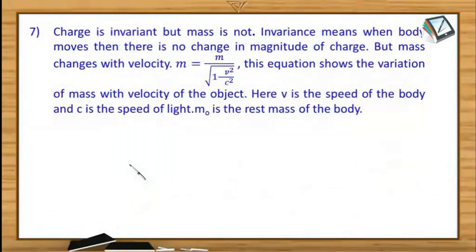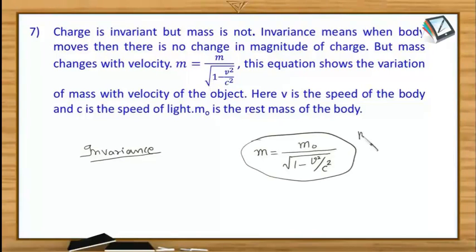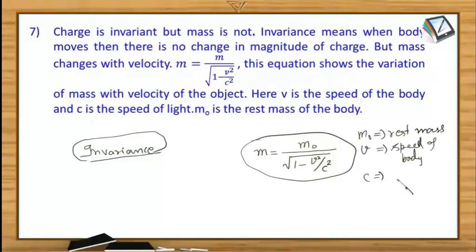There is another important property related to the charges. That is, there is a property of invariance. If I ask you, have you seen this equation anywhere? M is equal to m naught divided by under root 1 minus v square over c square. M naught in this equation is known as the rest mass, v is the speed of the body, and c is the speed of light.